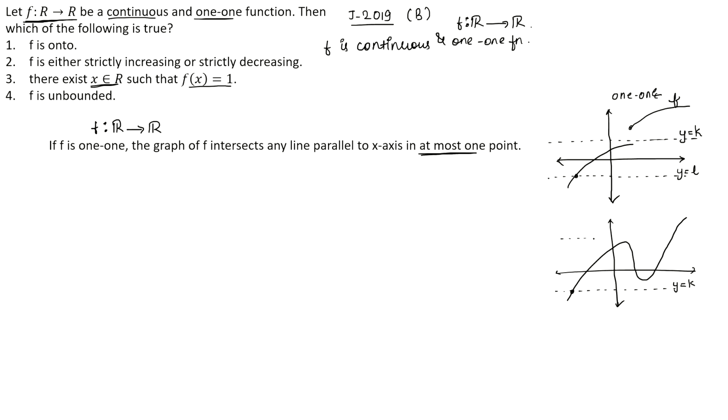Here also if we draw any line y equals k, it is intersecting at only 1 point. But on drawing any line here, say y equals m, we can see that it is intersecting the graph at 3 points. So this is not a 1-1 function.